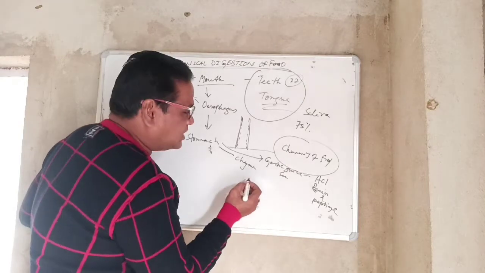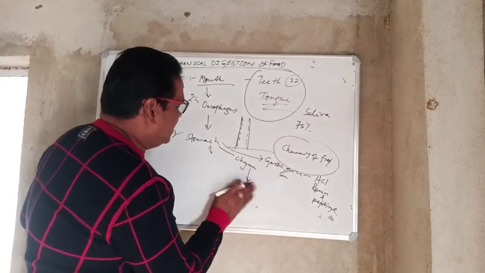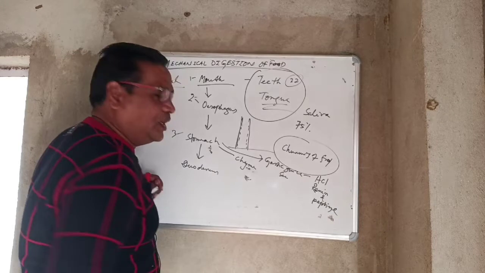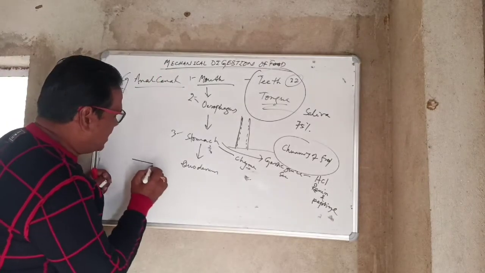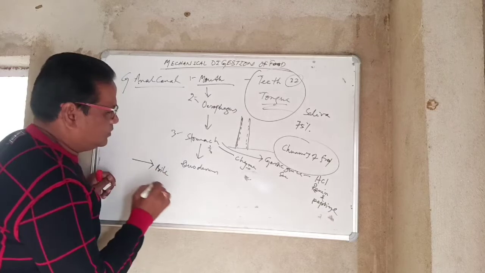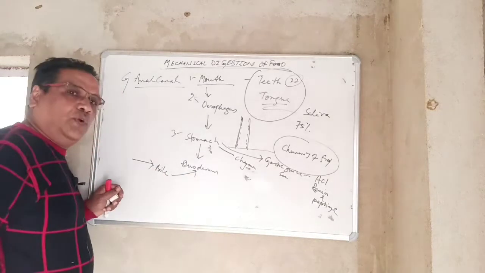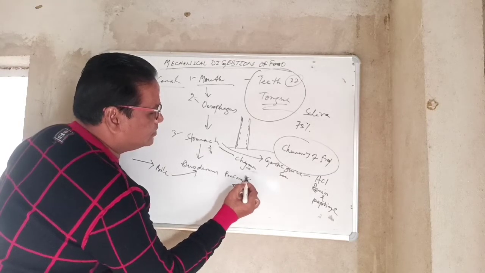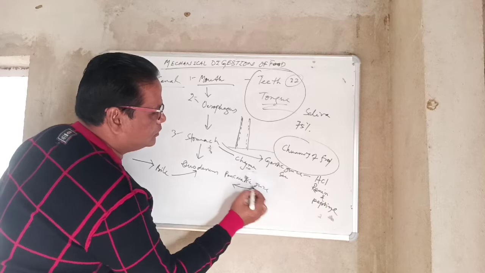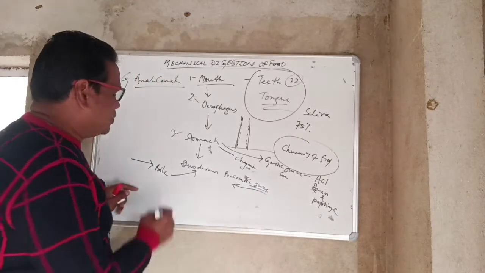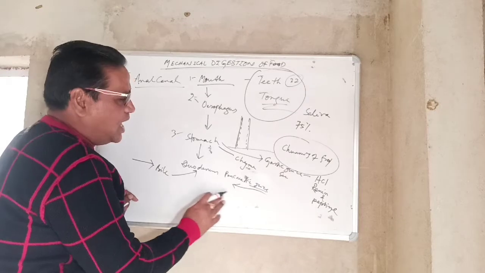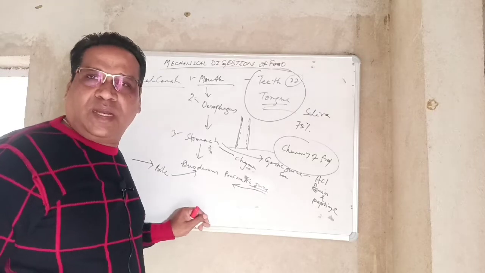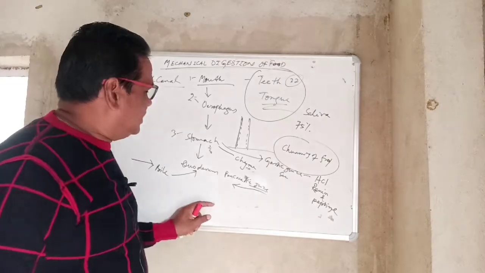In between, the first phase of the small intestine is your duodenum. In the duodenum, bile is coming from the liver, and pancreatic juice is coming from the pancreas. Bile helps in the digestion of fat, and pancreatic juice helps in the digestion of protein and carbohydrate.